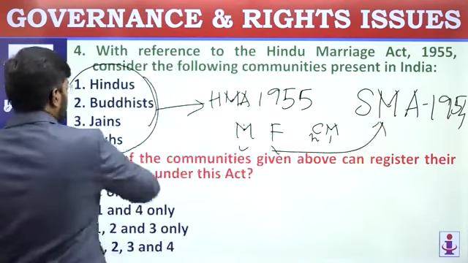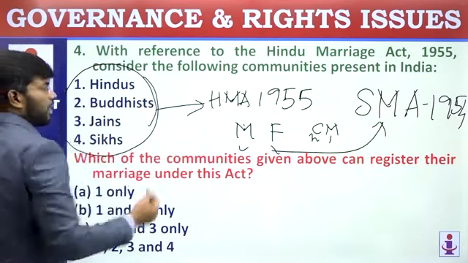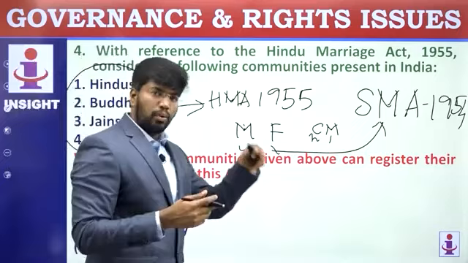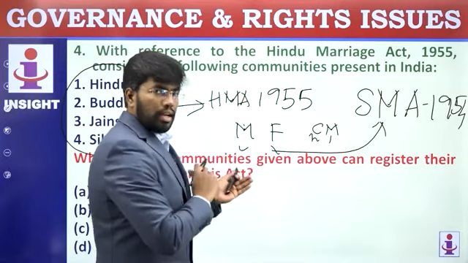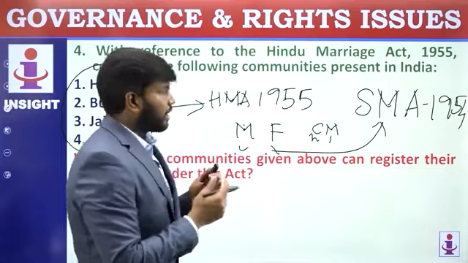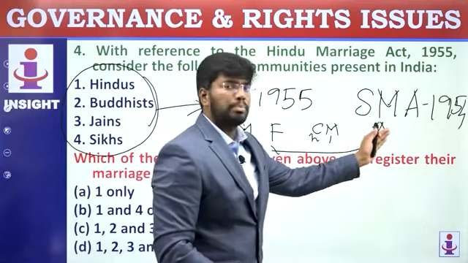If both belong within this group, it comes under the Hindu Marriage Act. After solemnizing, they have to go and register under this one. If they follow different religions, then they have to be registered under the Special Marriage Act.